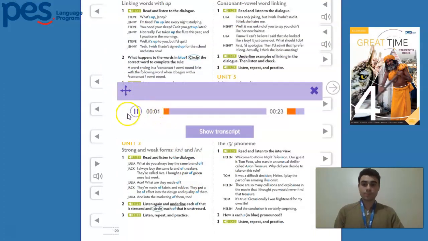What do you always buy the same brand of? I always buy the same brand of sneakers.